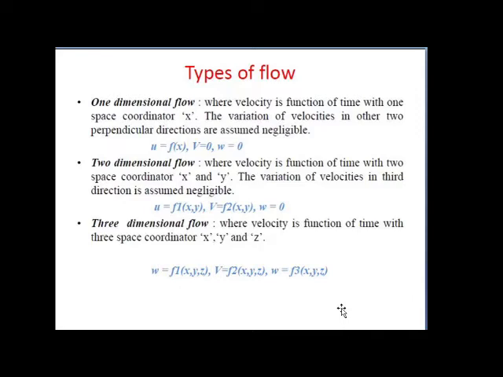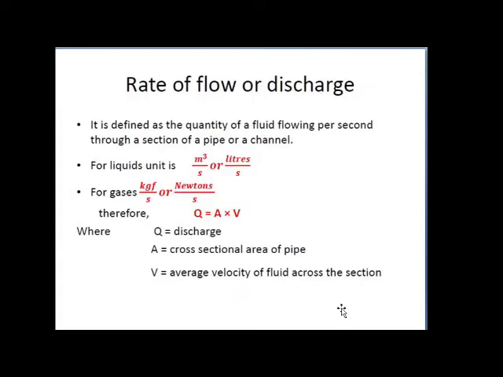Now our next point is the rate of flow or the discharge. What does it mean? Rate of flow or discharge is the quantity of fluid flowing per second through a section of the pipe or the channel. Means how much quantity is flowing through a section of the pipe per second is nothing but the rate of flow.